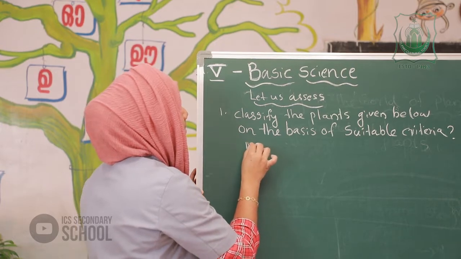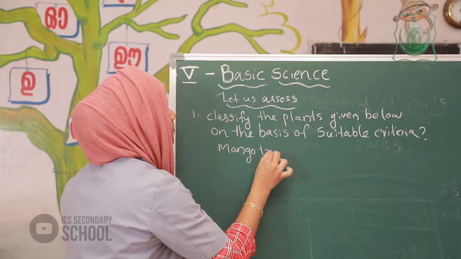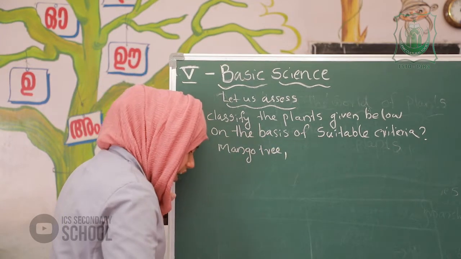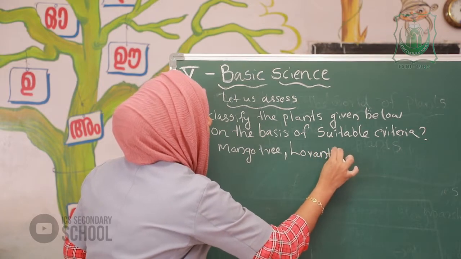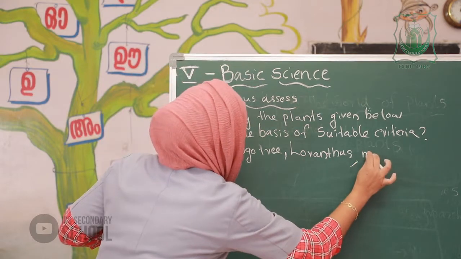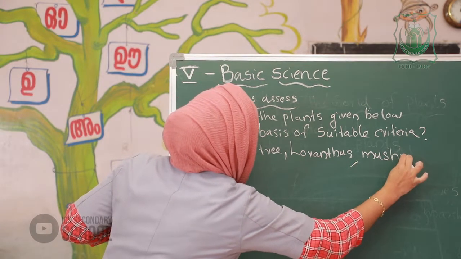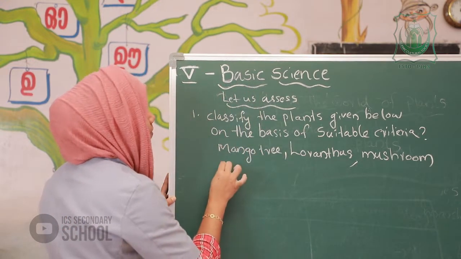First one is mango tree. Next one is loranthus. Then mushroom. Next is cuscuta.